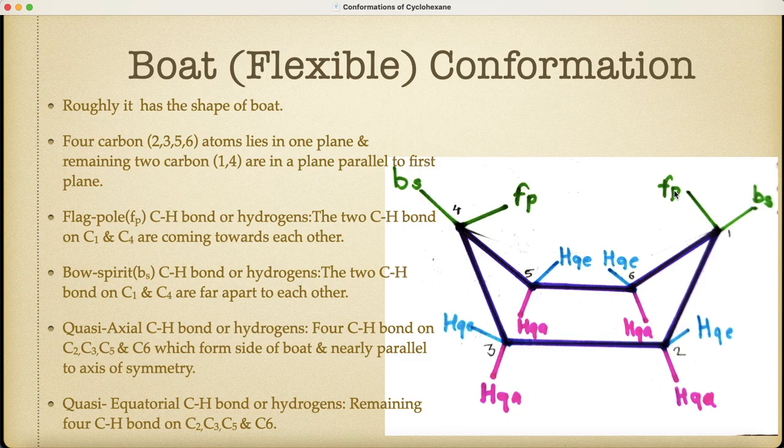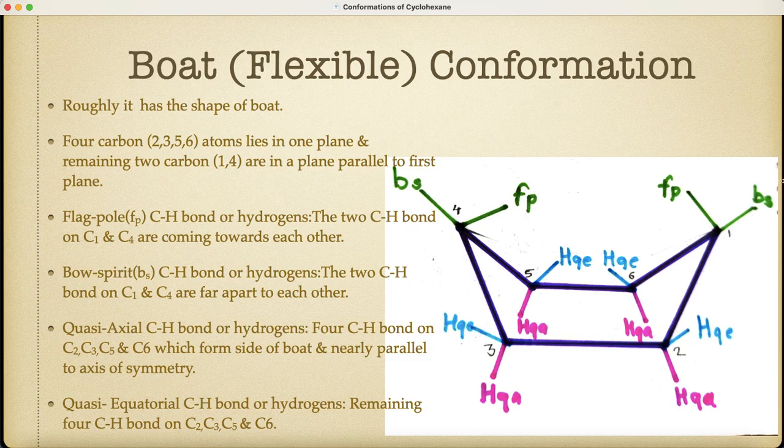The second type is the bowsprit CH bond or bowsprit hydrogen. These are the CH bonds on carbon number 1 and carbon number 4 which point outward, away from each other. This one points outside from carbon number 1, and this also points out from carbon number 4. This is known as the bowsprit CH bond. The hydrogens attached to these CH bonds are called the bowsprit hydrogens.